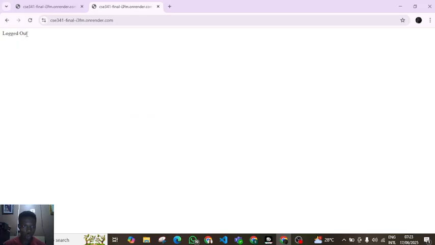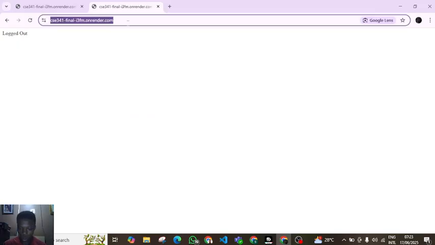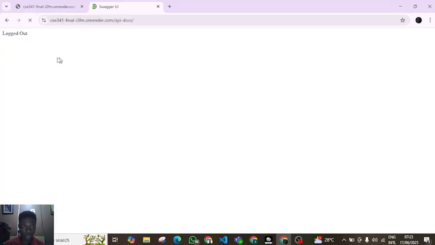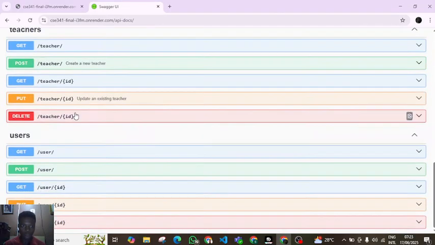You can see here it showed log. I'll show that it worked perfectly well. Now if I do /API docs, you see it's going to open the API docs. This works. That means some things can be done here, so I'm going to try that out first.